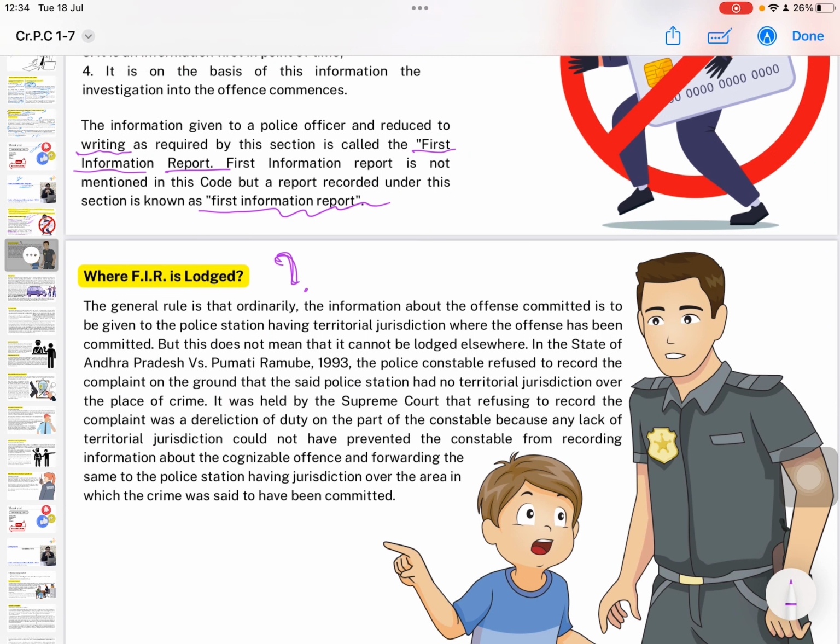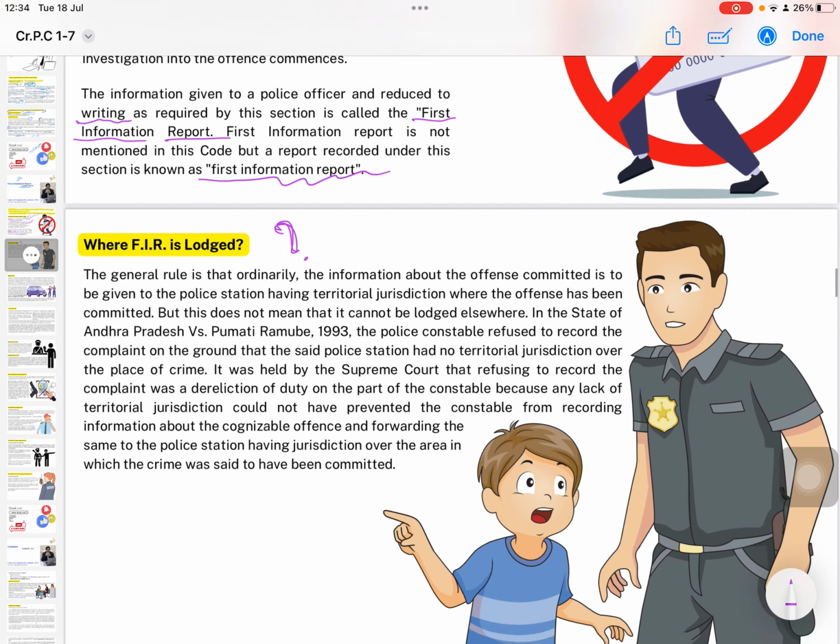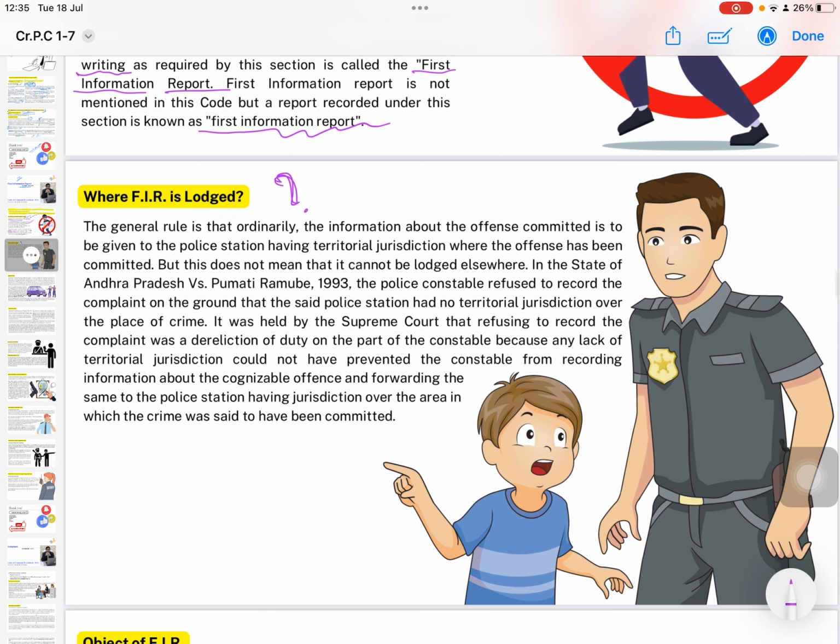Where is FIR lodged? The general rule is that ordinarily the information about the offense committed is to be given to the police station having territorial jurisdiction where the offense has been committed. But this does not mean that it cannot be lodged elsewhere. जरूरी नहीं कि हर बार पुलिस स्टेशन जाके ही लिखाया जाए, और भी बहुत जगह हो सकता है. In the State of Andhra Pradesh versus Pumati Rumbe 1993, the police constable refused to record the complaint on the ground that the said police station has no territorial jurisdiction over the place of crime.